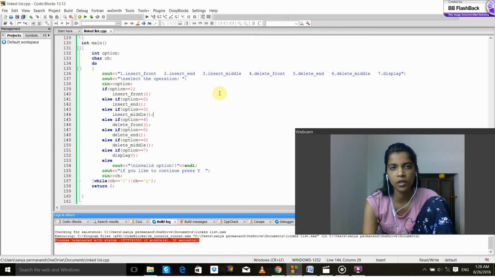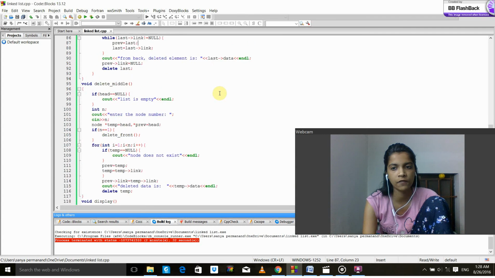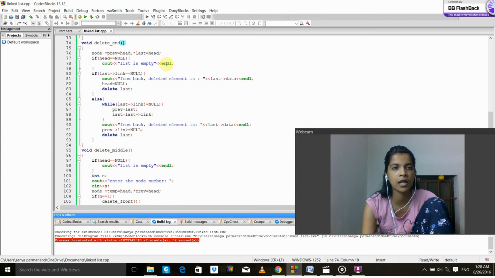I told you that this is the implementation of linked list, and it covers all the operations of a linked list in the program.